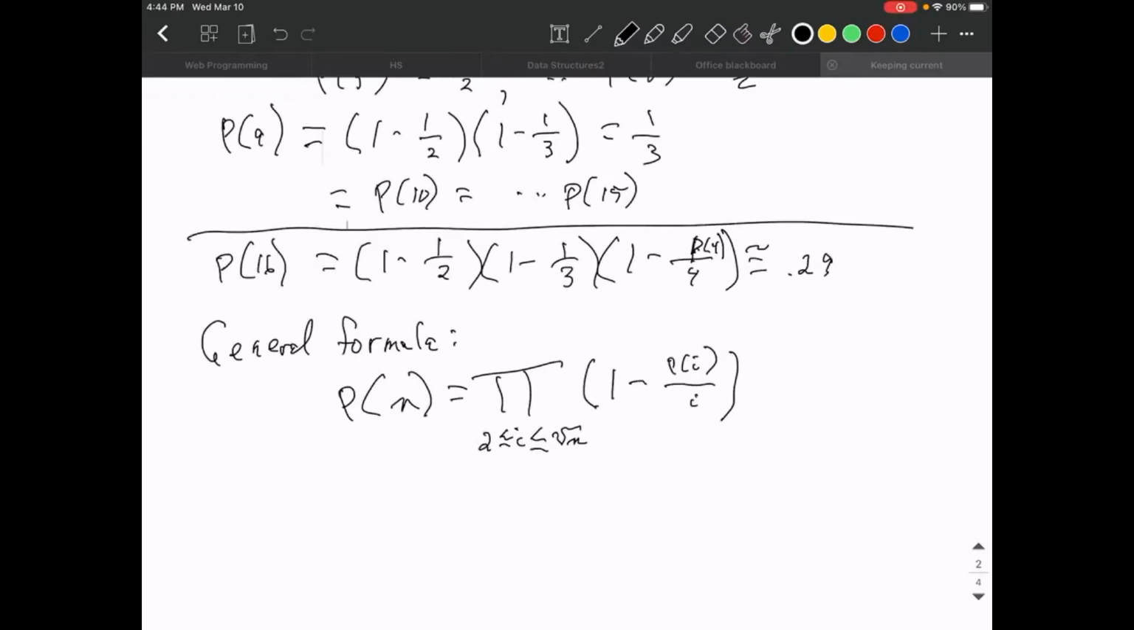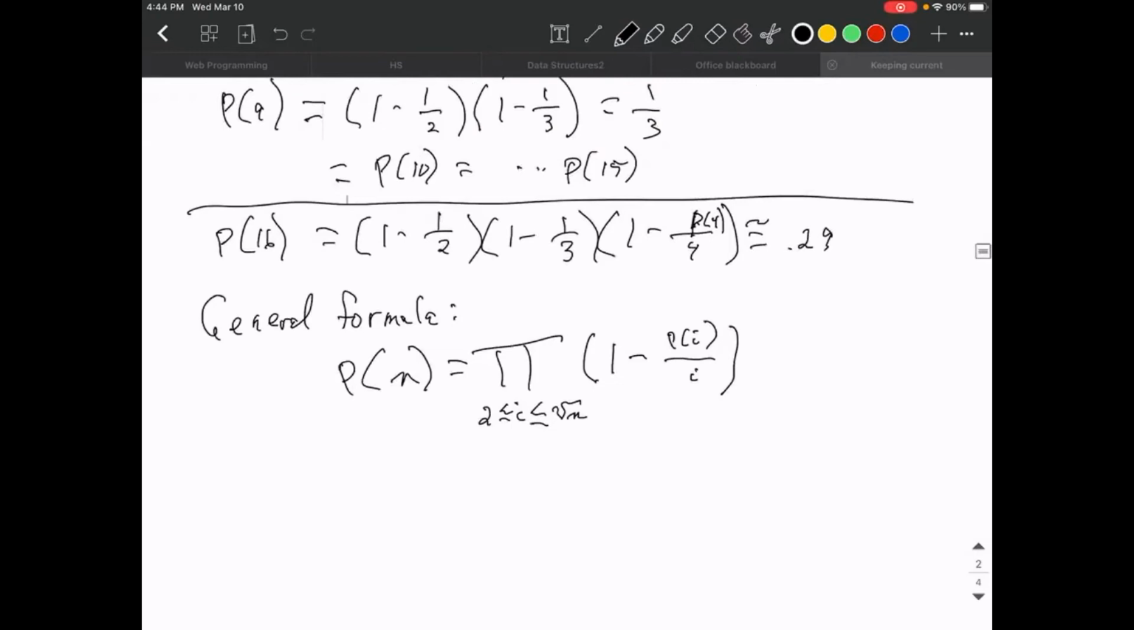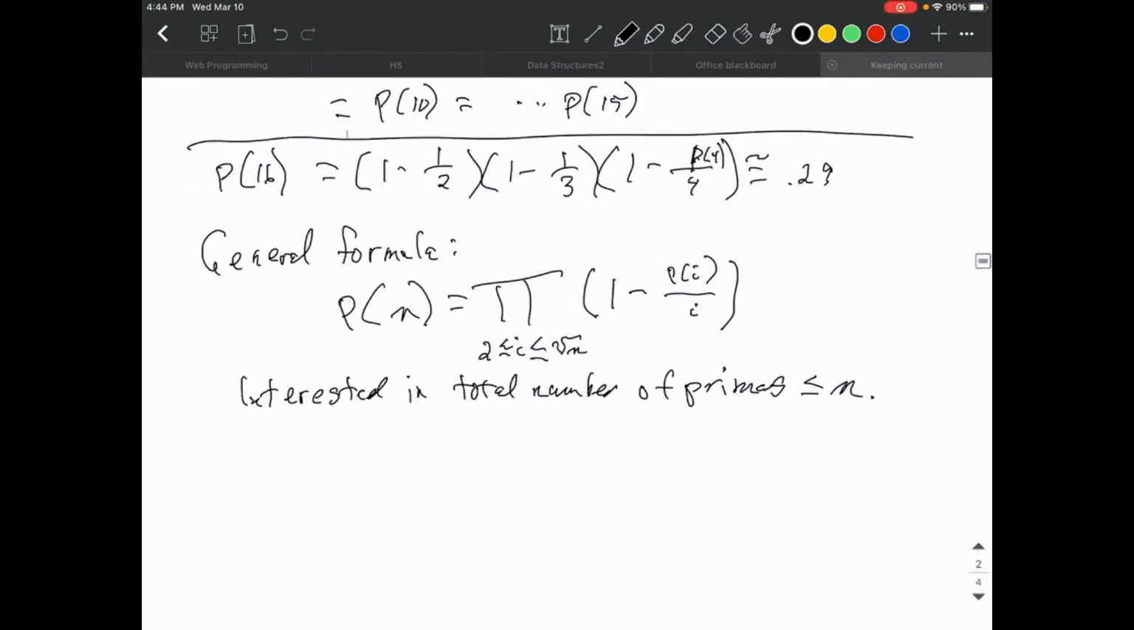And if you know the probability that a particular number is prime, or all the numbers within some range are prime, then you can compute an interesting value. So we're interested in the total number of primes less than or equal to some number n. Now, unfortunately, mathematicians have a name for that, which is pi. And I've already used pi to mean product here, but that's not going to stop me.